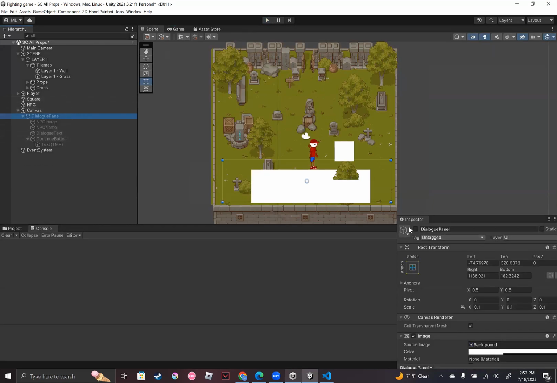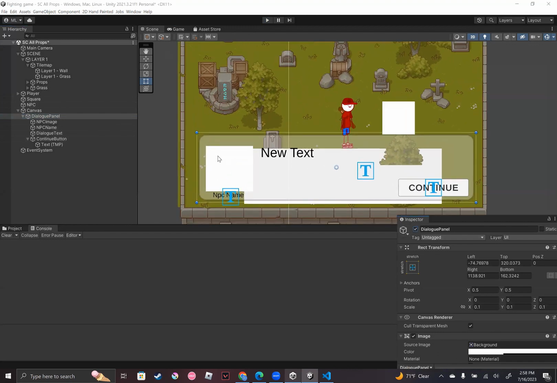So here, if I activate, you can actually see the dialogue panel, which the NPC's picture would show up here, his name would show up here, and the text that a person inputs shows, and continue would go to the next text.